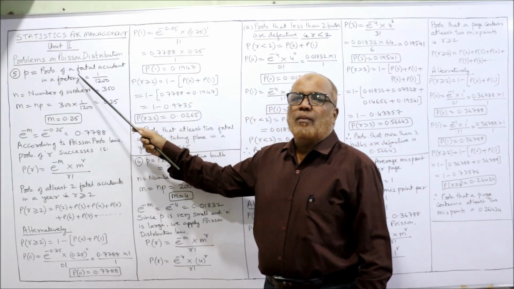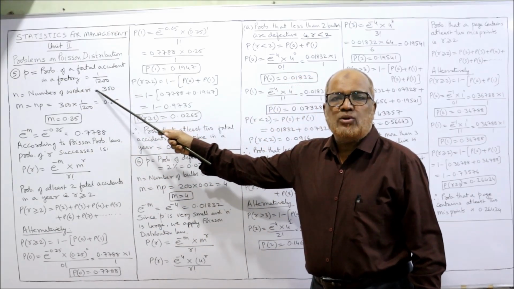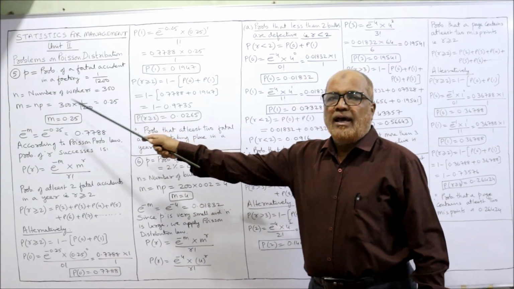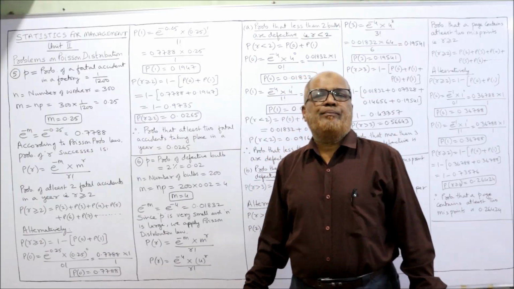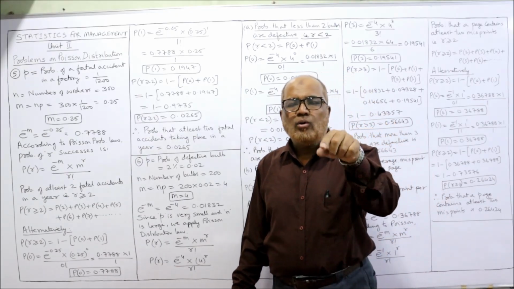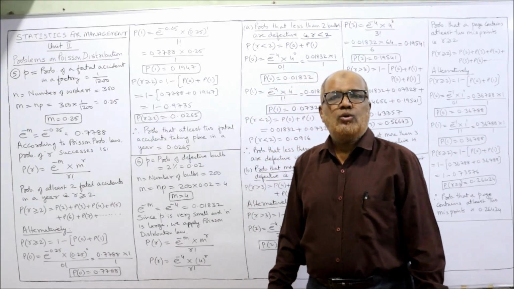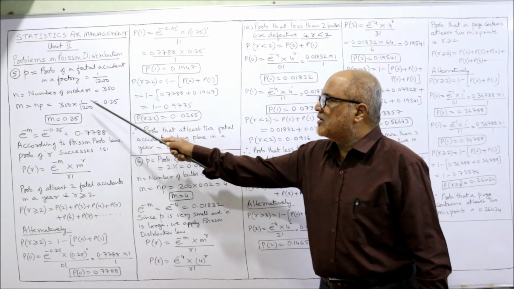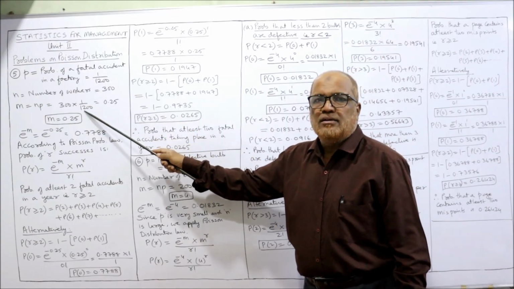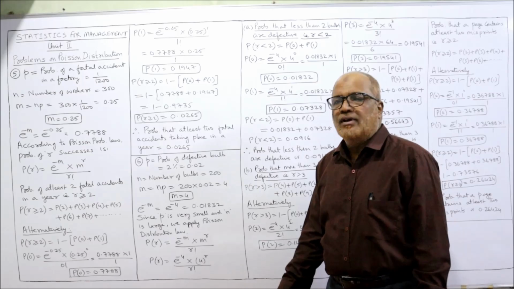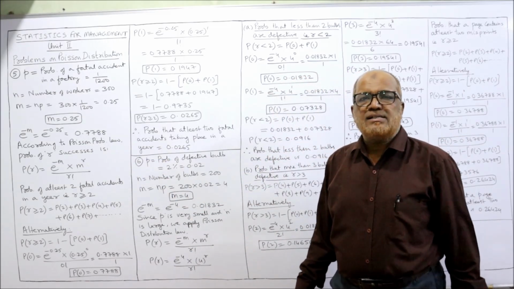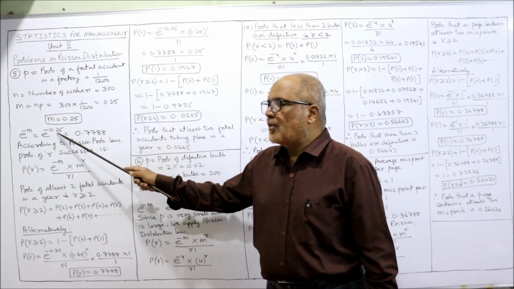So here p is equal to the probability of fatal accident, 1 by 1200. n is equal to the number of workers in the factory, 300. m is equal to n into p. There is only a single parameter in Poisson distribution, m. And how to find m? n into p: the number of workers 300 into probability 1 by 1200. So it comes to 0.25. So m is equal to 0.25. Now e to the power of minus m, e to the power of minus 0.25.